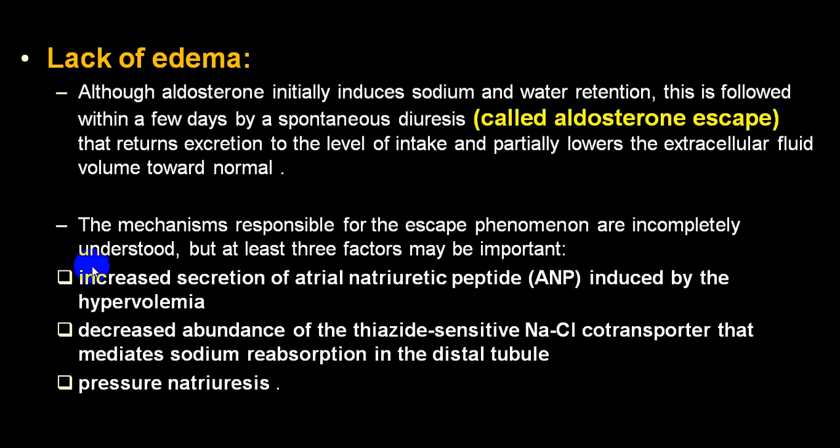So do remember, in a person with increased production of aldosterone, you can have an aldosterone escape also, and partially there is a decrease in extracellular fluid volume, so it comes back towards normal. You don't have a hypovolemia, but it will come towards normal. So if at all, you have a very mild edema, not severe edema.